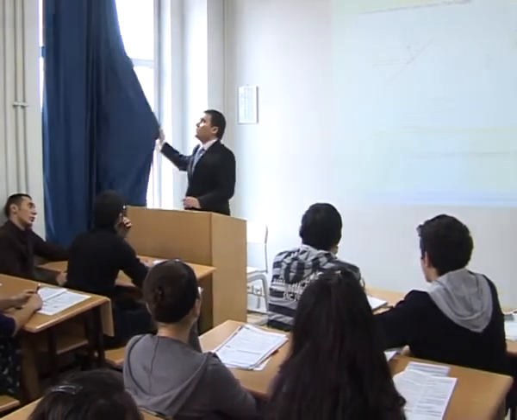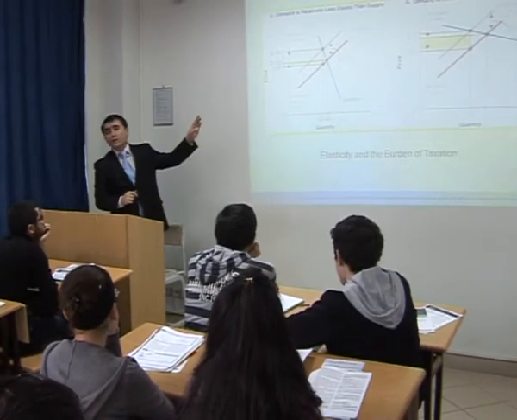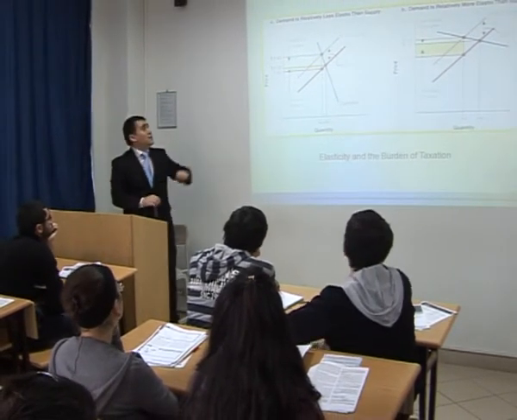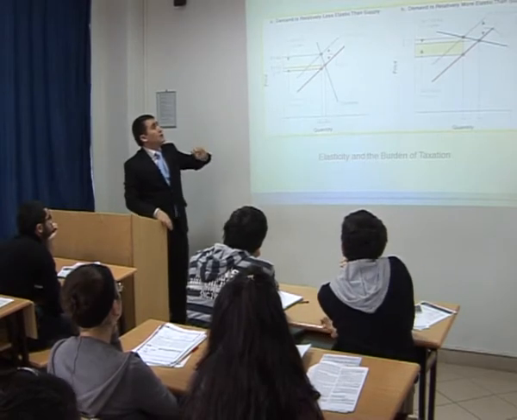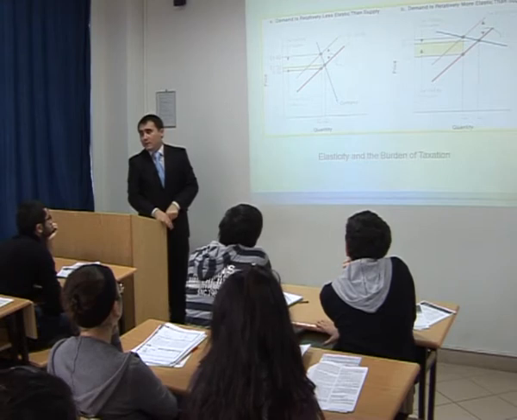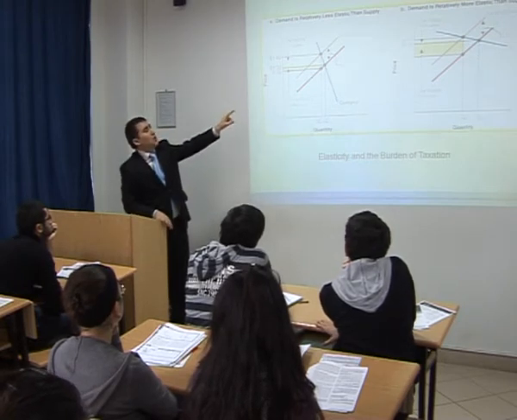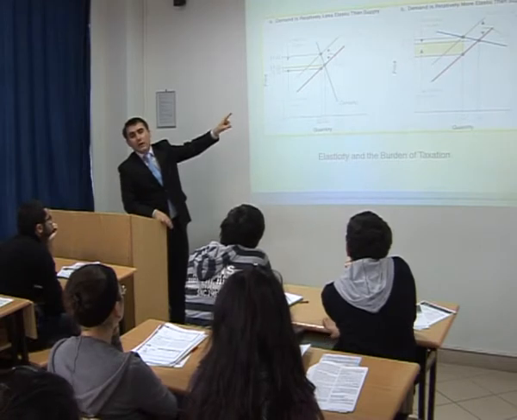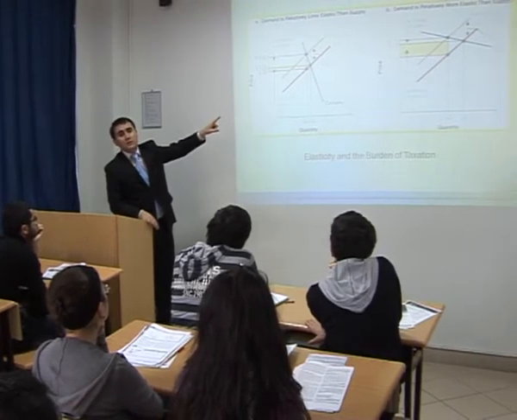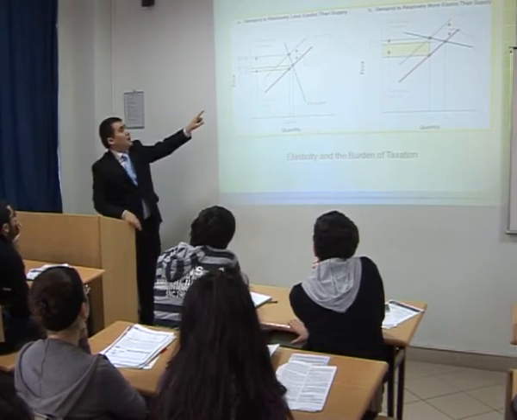I think if I draw this, it would be nice. Okay. So you see this one? There's a new tax, and demand is very inelastic. The amount of tax is $0.5. Please look at this one.